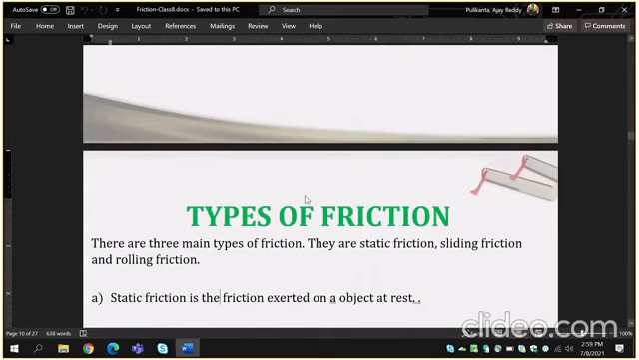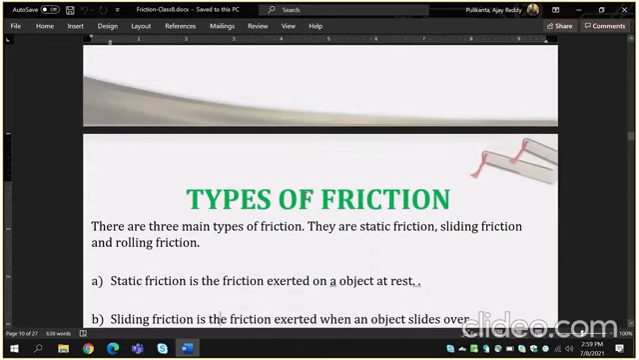Types of friction, the next topic, children. This is main important in this lesson. There are three main types of friction. They are static friction, sliding friction, and rolling friction. First definition, static friction. Static friction is the friction exerted on an object at rest. Object in rest position also, that friction is static friction, children.